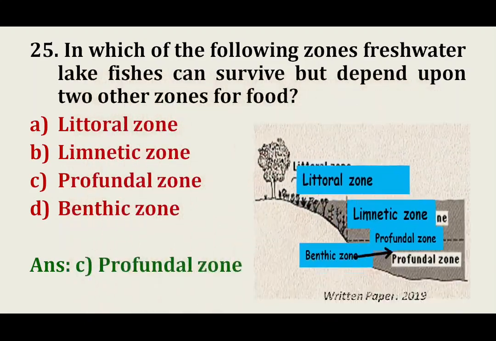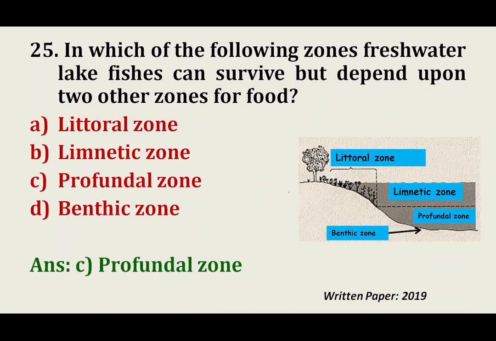Let's see the cross-sectional view of the freshwater ecosystem. You can see the level where the vegetation growth is there in the freshwater ecosystem. It is called the littoral zone. Till the littoral zone, the open water portion is called the limnetic zone. After the limnetic zone, it is the profundal zone. At the ground level, where there is soil and an organic layer, that is called the benthic zone. In the profundal zone, the fishes can survive, but they depend on the littoral and limnetic zones for their food.